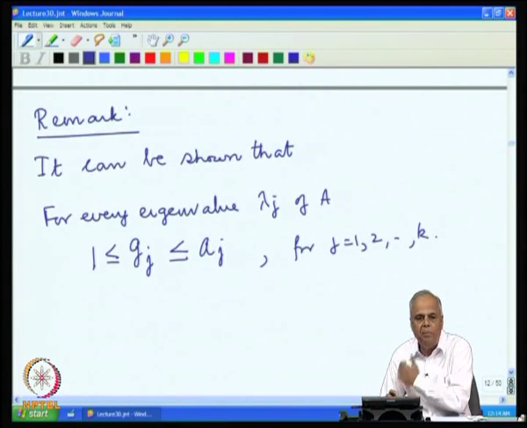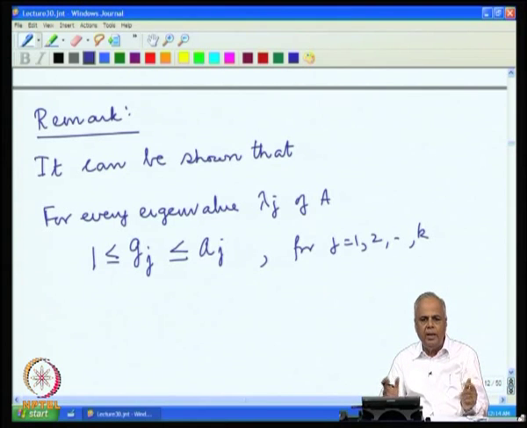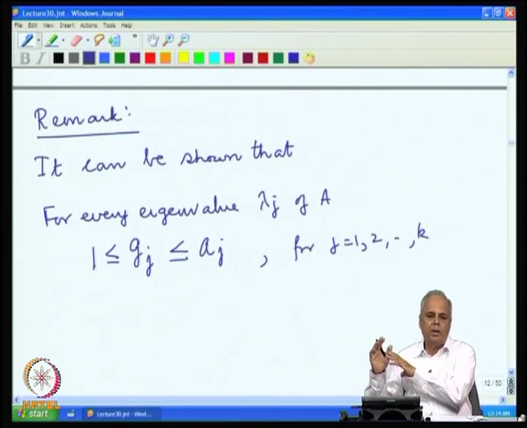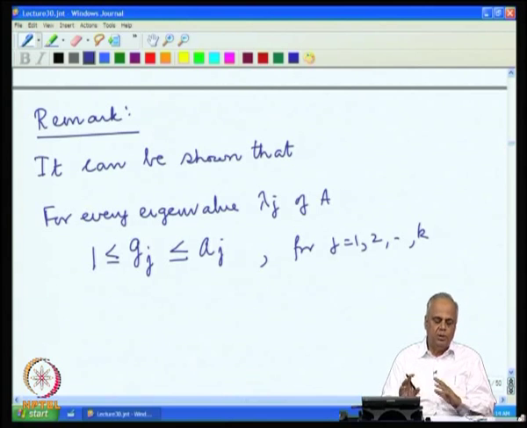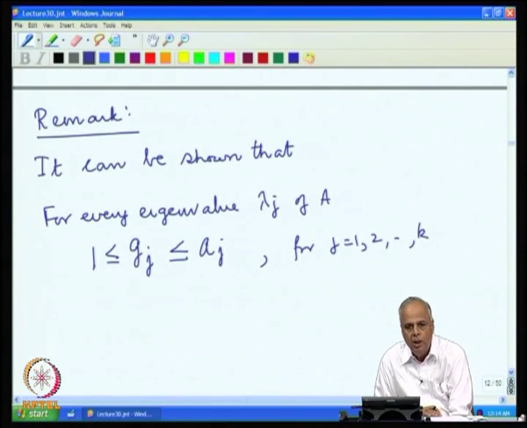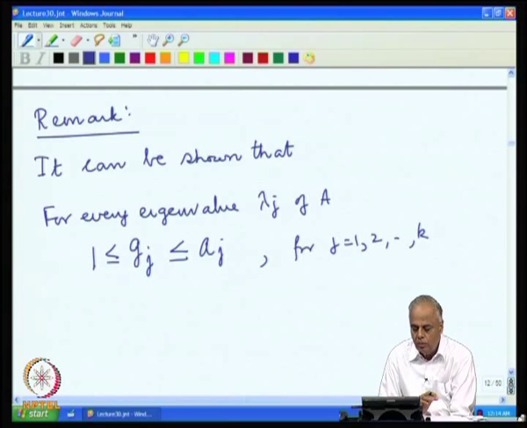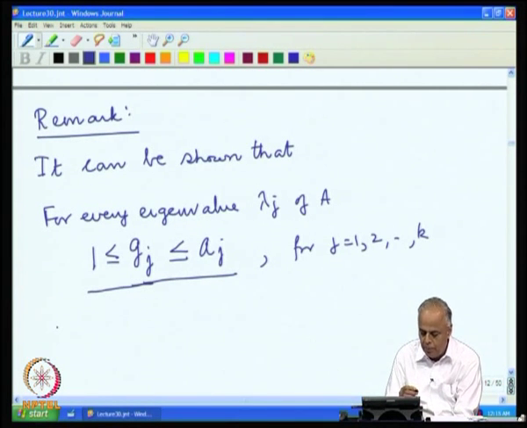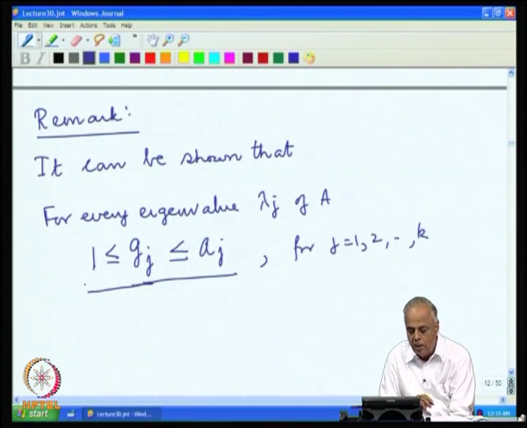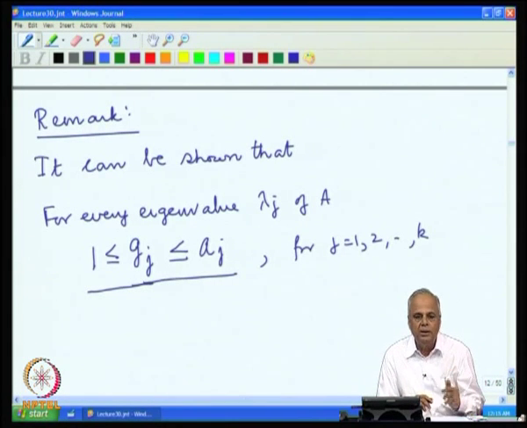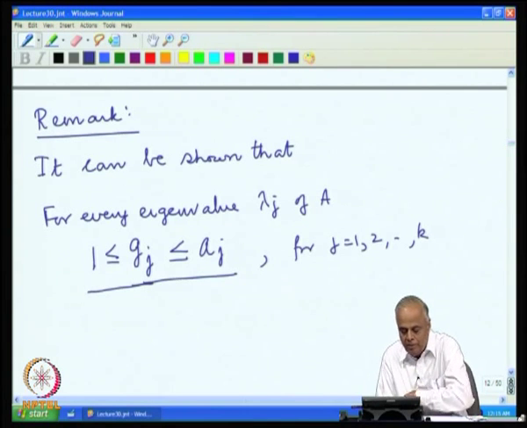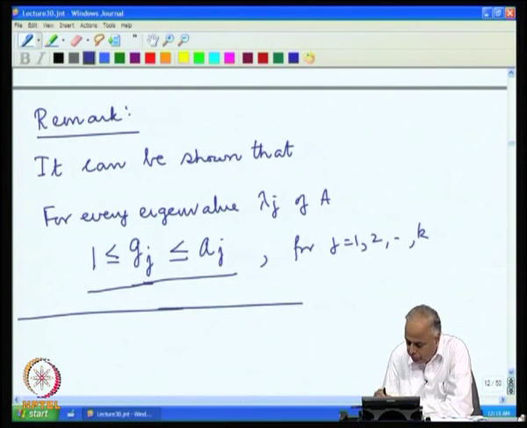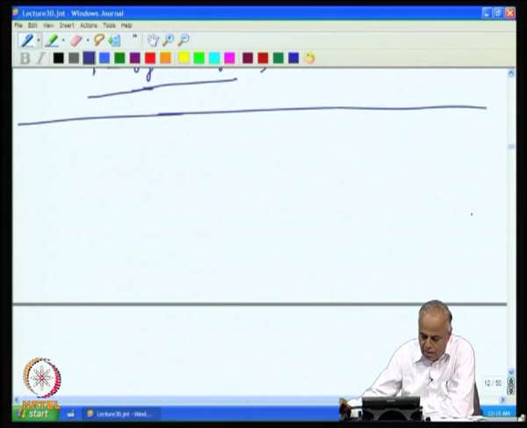We are assuming that lambda 1, lambda 2, up to lambda k are the distinct eigenvalues, A1, A2, up to Ak are their algebraic multiplicities, G1, G2, up to Gk are the geometric multiplicities. Then for any eigenvalue, the geometric multiplicity is at least 1 and at most the algebraic multiplicity. At the moment we are not going to prove this statement. We know this part that 1 is less than or equal to Gj. The part that Gj must be less than or equal to Aj, we shall look at a proof a little later. Let us now look at some examples.